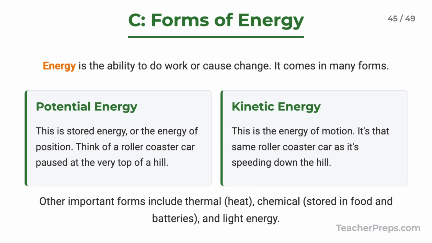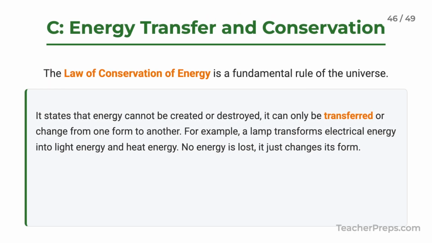Next up, energy. Energy is simply the ability to do work. The two main types you'll see are potential energy, which is stored energy, and kinetic energy, which is the energy of motion. And here is one of the most important rules in the universe, the law of conservation of energy. Energy cannot be created or destroyed. It only changes from one form to another.